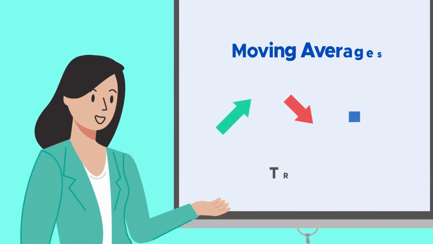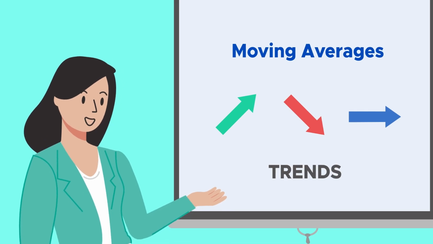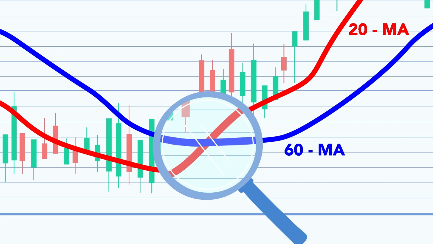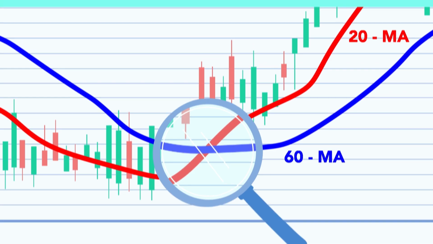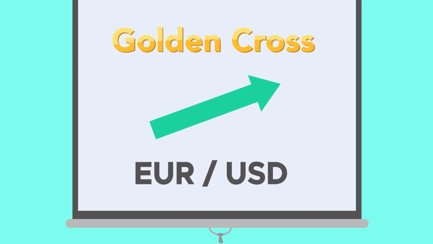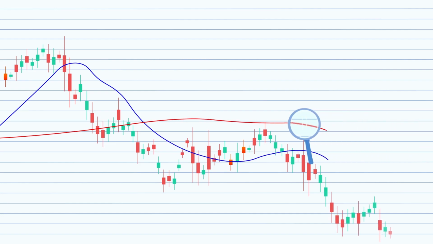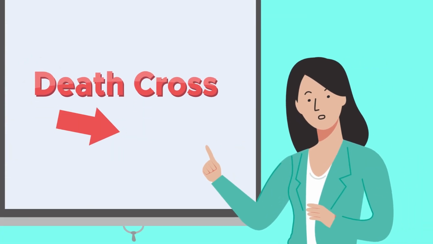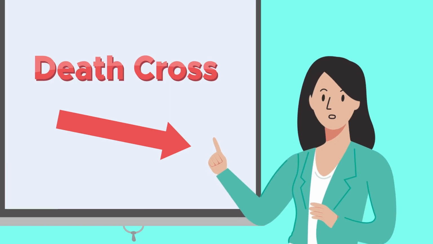The purpose of moving average is that it can help to determine trends and signals from crossovers. For example, if a shorter-term moving average, like the 20-day moving average, crosses above a longer-term moving average, like the 60-day moving average, it's called a golden cross. This indicates a potential uptrend in the security. The reverse, when the shorter-term moving average crosses below the longer-term moving average, is called a death cross. This signals a potential downtrend.